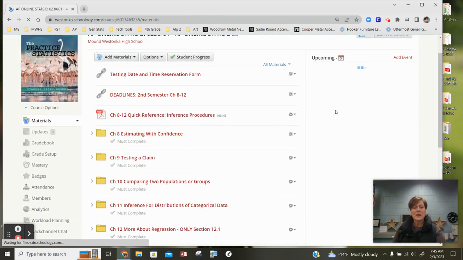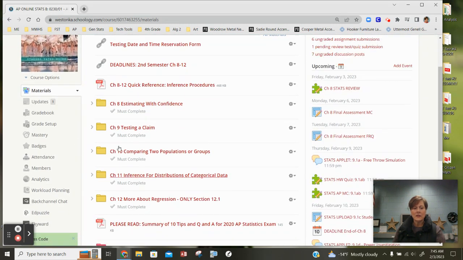Now, if you look at chapters 8 through 12, again, they're all in yellow, so they're all topic 4, procedures of inferences and things of that nature. As I mentioned last week, chapters 8 and 9 are the foundation of all of this. So you might feel at times that you're struggling a little bit with some of the things in 8 and 9, and that's okay, and that's normal. It takes time to learn it. As you know, with anything in math, repetition makes you better at it. So you're just learning these for the first time.